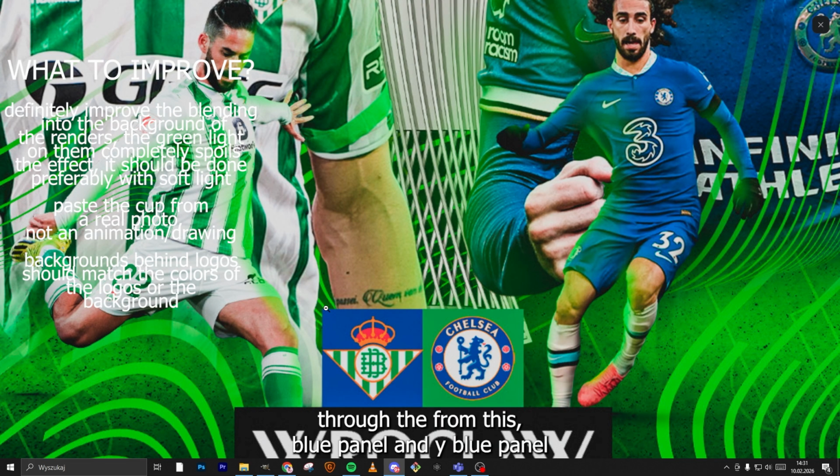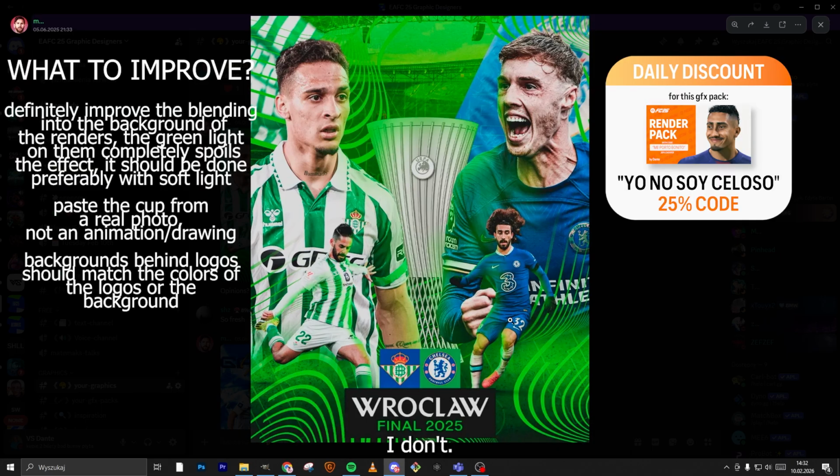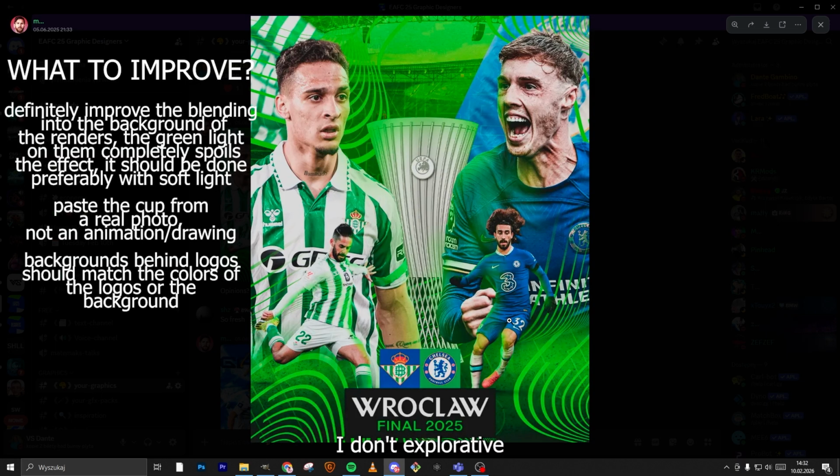We have a blue panel for Betis and a green panel for Chelsea. I would swap this because it looks better. Just that. My English is very low level, I'm sorry about that. My English exam was 60%. Okay, Wrocław final 2025, that's good.